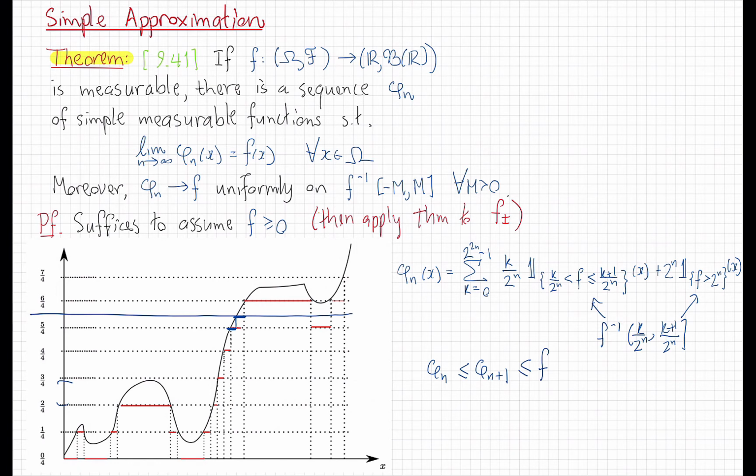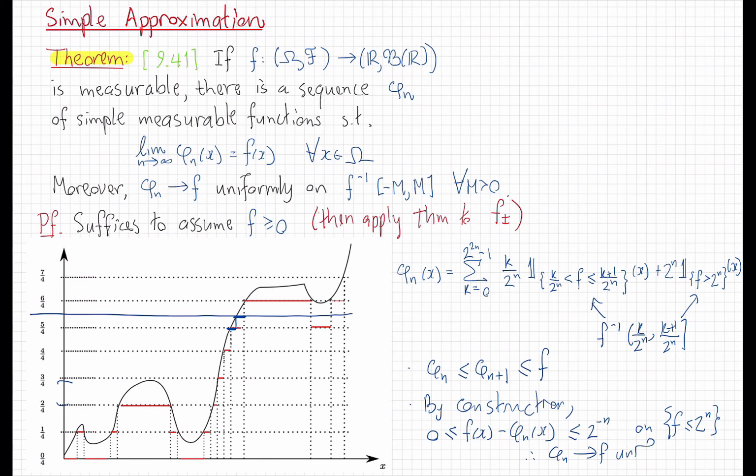Well, by construction, if I look at f at x minus phi n of x, that's going to be non-negative, as we've written right here, but it's also less than or equal to 2 to the minus n, which is the width of this range interval. Now this holds true on the set where f is less than or equal to 2 to the n. And so on that set, we get that phi n converges to f uniformly, which proves the claim.